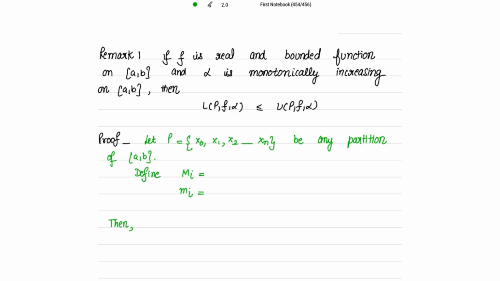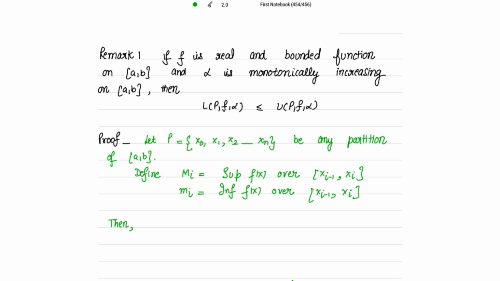So let's start. Let me take a partition P, that is x0, x1, x2 up to xn. This will be any partition of the closed interval [a, b]. And let's define capital Mi to be the supremum of f(x) over the segment [xi minus 1, xi], and small mi to be the infimum of f(x) over this closed interval [xi minus 1, xi].